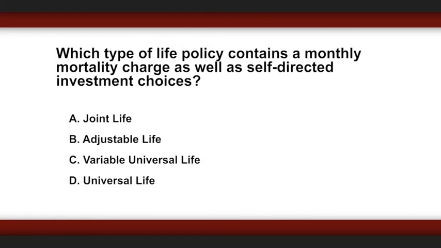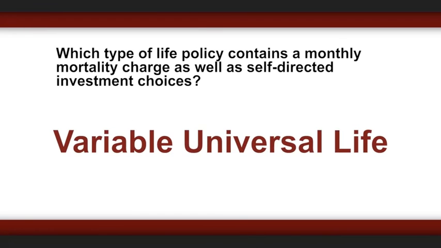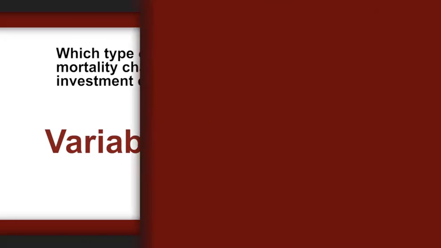Which type of life policy contains a monthly mortality charge as well as self-directed investment choices? Joint life, adjustable life, variable universal life, universal life. The correct answer is variable universal life.